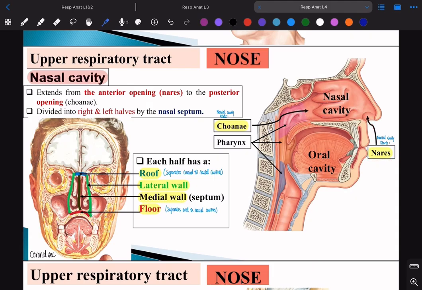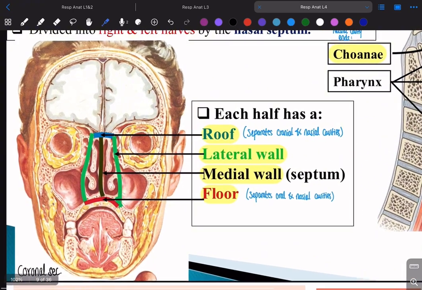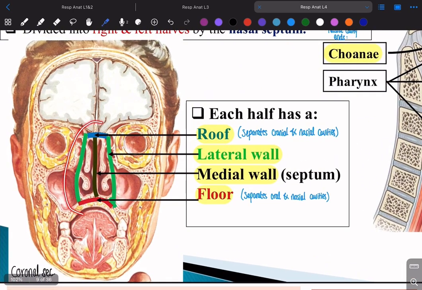Now let's see a different section, like the coronal section of the nasal cavity. So this is the nasal cavity. Okay? It has a roof, it has a floor, and it has two lateral walls, and then it has in the middle a medial wall. Okay? We're gonna see each one in details. But to start with, let's know that the roof, what does the roof do? It separates the cranial cavity from the nasal cavity.